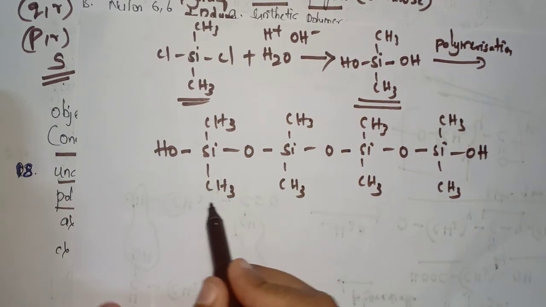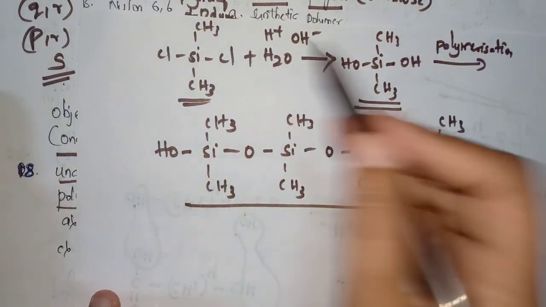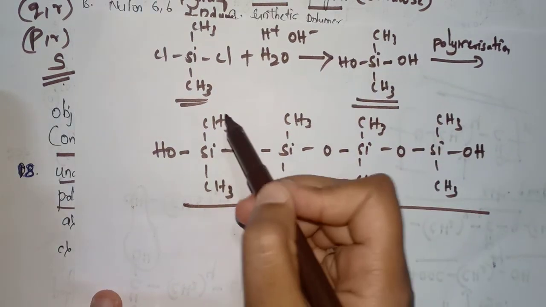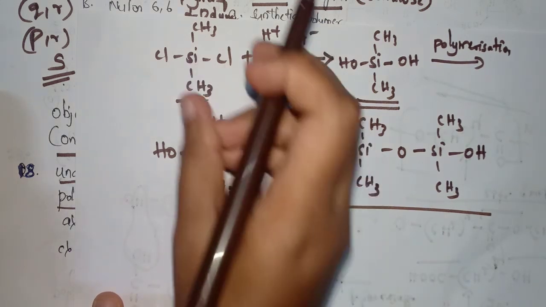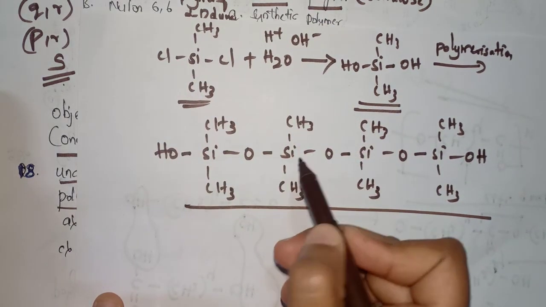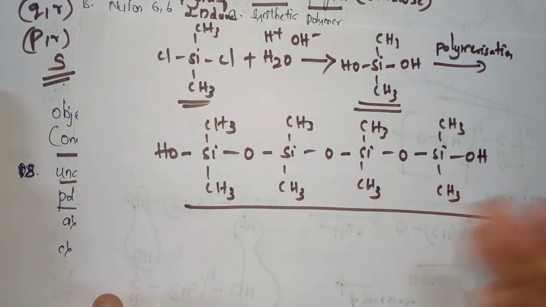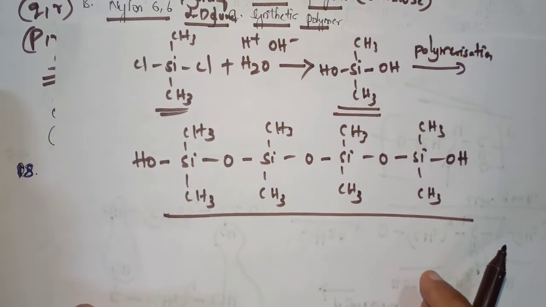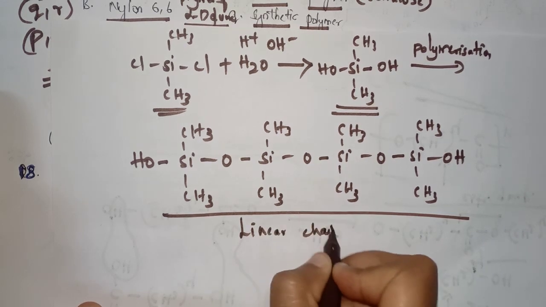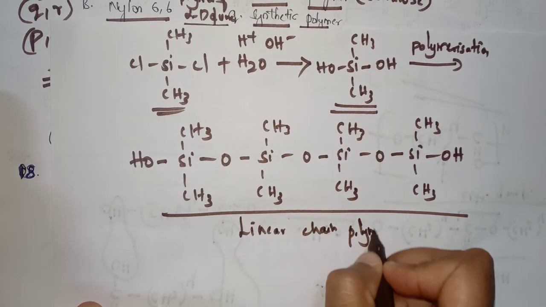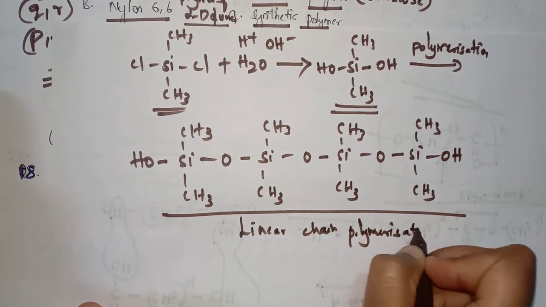Here it is the polymer obtained by these reactions. Here H is replaced by this one, and like this the polymerization continues. It is a linear chain polymerization. Here you can see it is a linear chain polymerization.